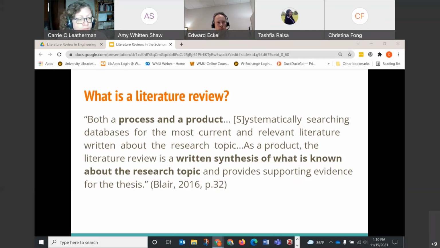What does it mean when you've done a literature review? Generally, people do about three things. One, they've searched the scholarly literature about a specific topic in some sort of comprehensive way.